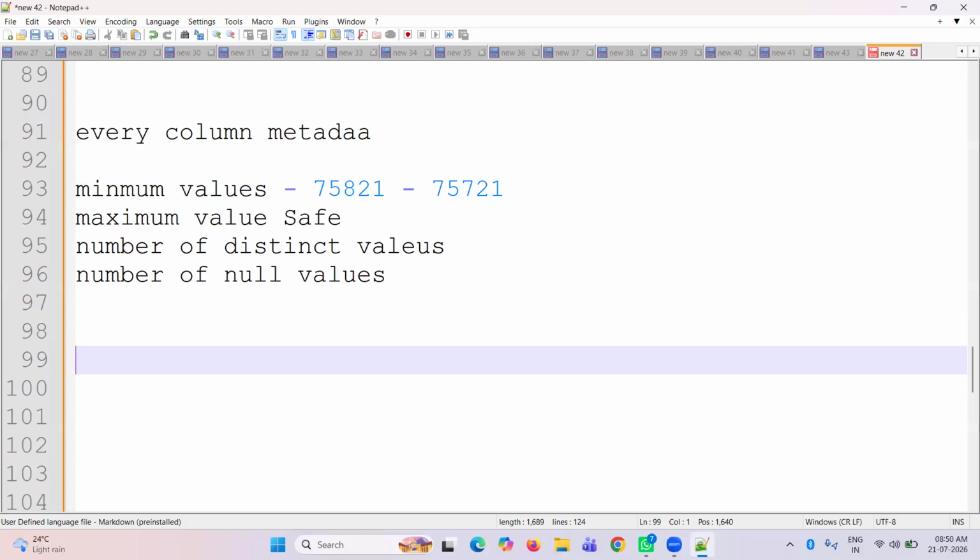It's not going to scan the table directly. It's going to give the result from the metadata. It means simply counting the null values. Clear? That's just an example I'm saying. It only checks the null values, it won't do anything else.